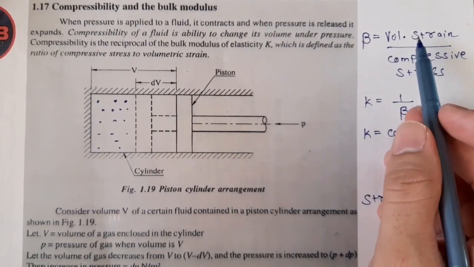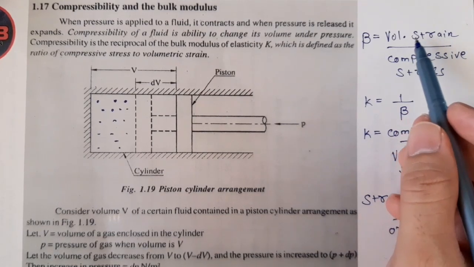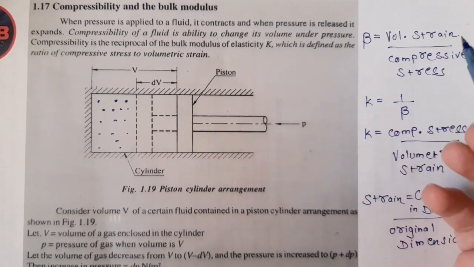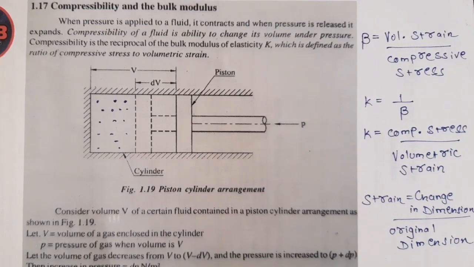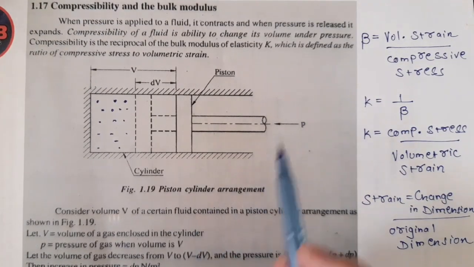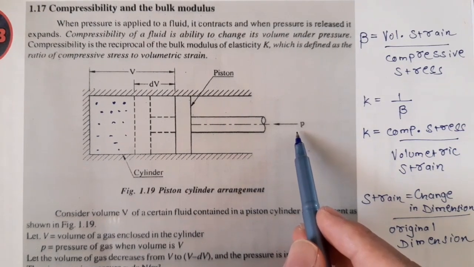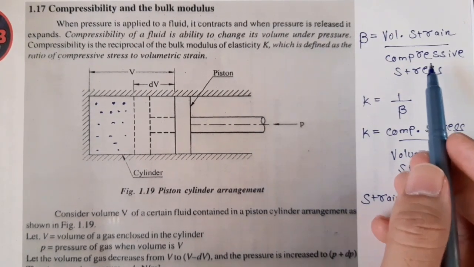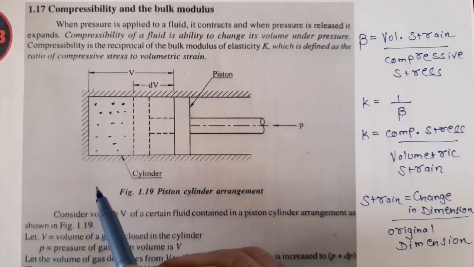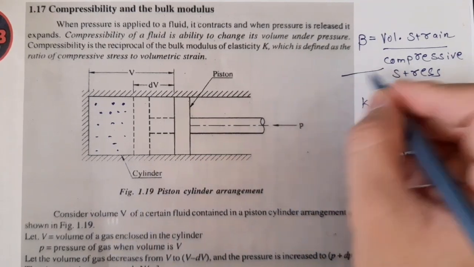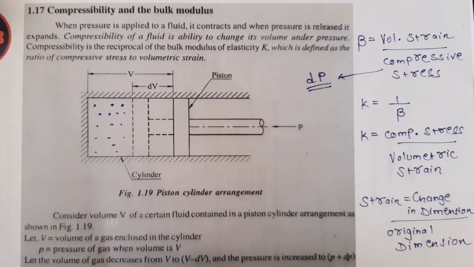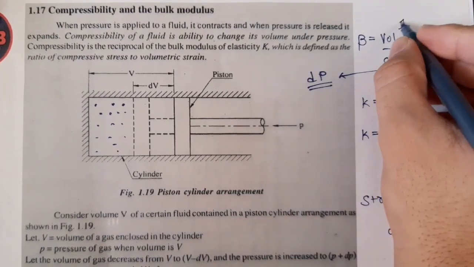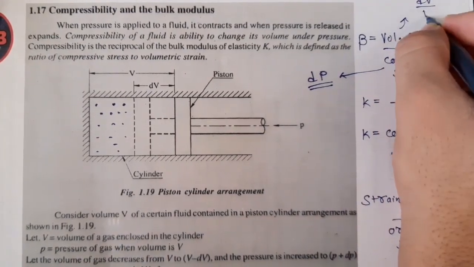Here the volumetric strain is asked, so it will be change in volume upon original volume. Now what is compressive stress? Which factor is responsible for the compression? The pressure is responsible for the compression. So compressive stress will be in terms of pressure. Compressive stress is given by dP and volumetric strain is given by dV upon V.